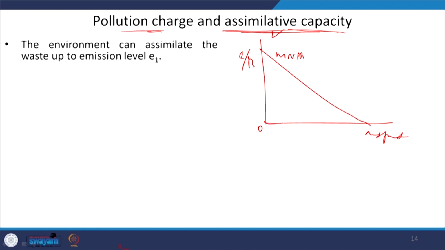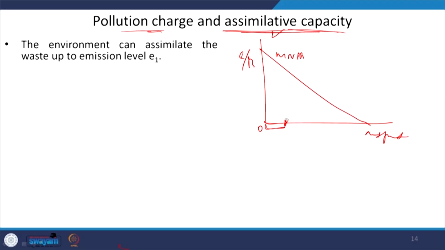That is why the marginal external cost will not be starting from the zero origin, but from here, right. So, this is the level where, if at all any externality is produced, it will be corrected by nature itself by its assimilative capacity. It is not going to harm or damage anything.